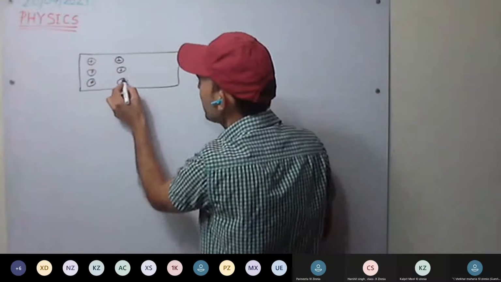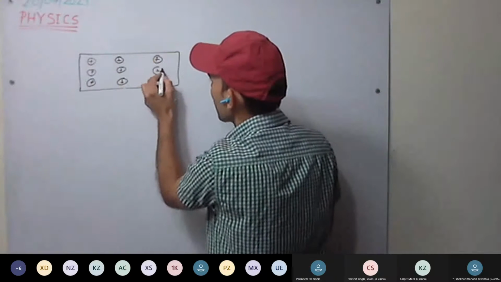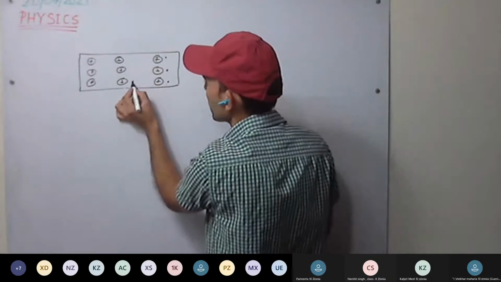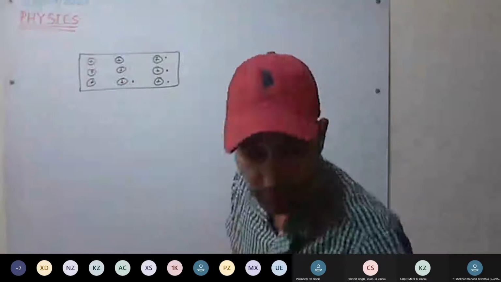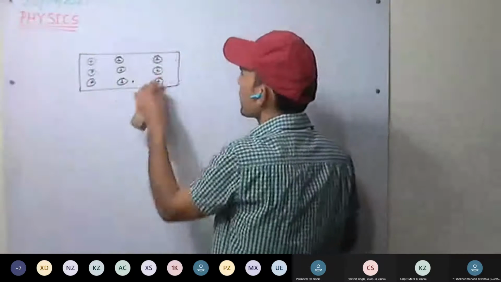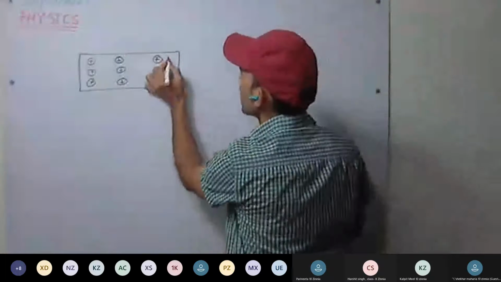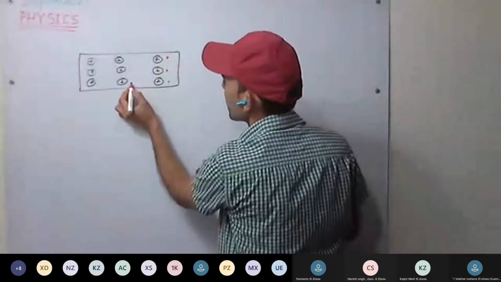So these are the positive ions, and we have the same number of free electrons. Free electrons I use with red color. Okay, these are our free electrons.